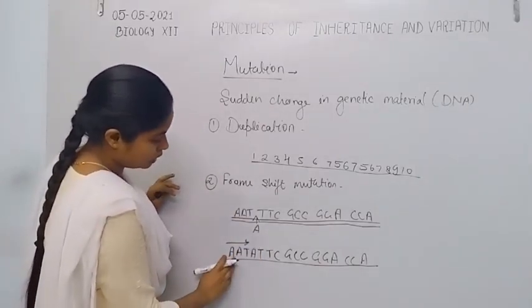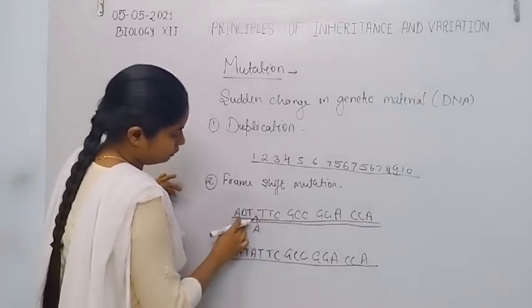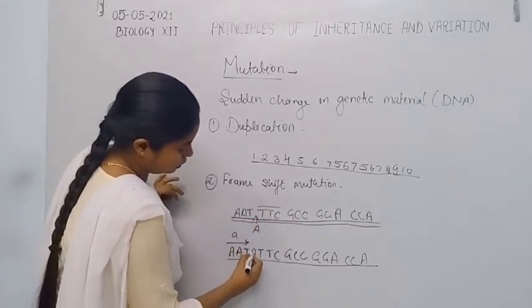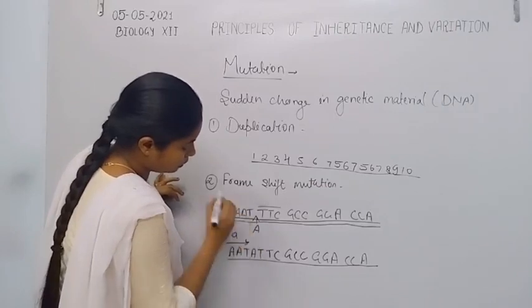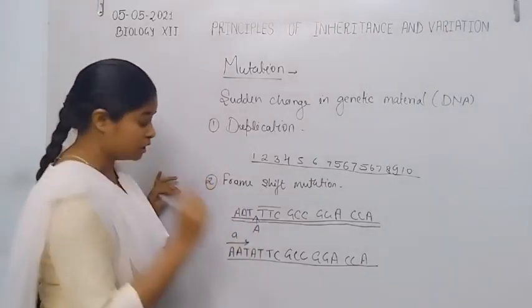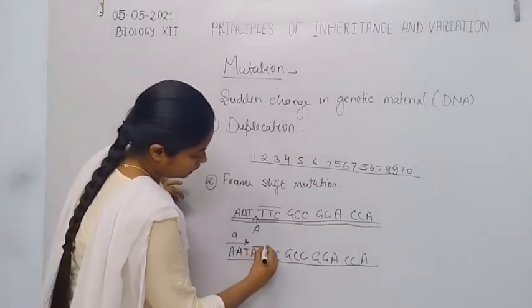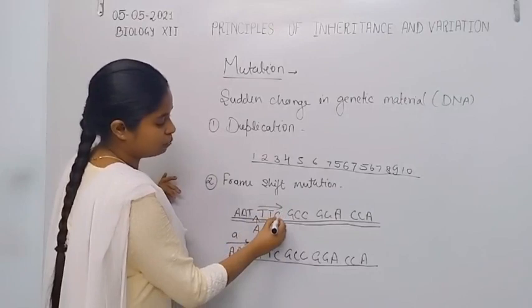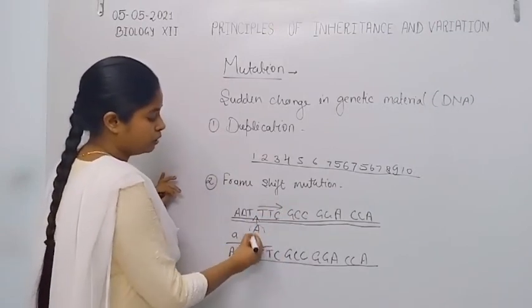So here AAT codes an amino acid, because after this TTC is present, but because one adenine is added, the triplet codon starts from the adenine: adenine, thymine. Before the addition of adenine, the triplet codon was thymine and cytosine.